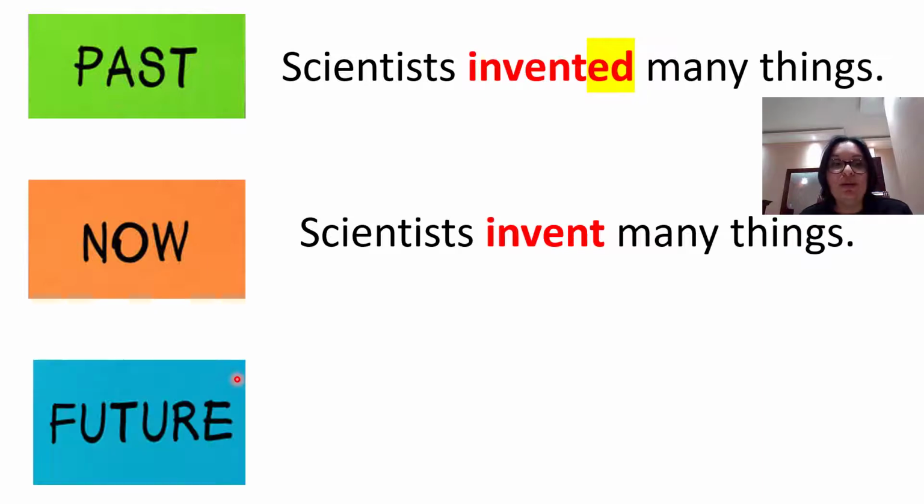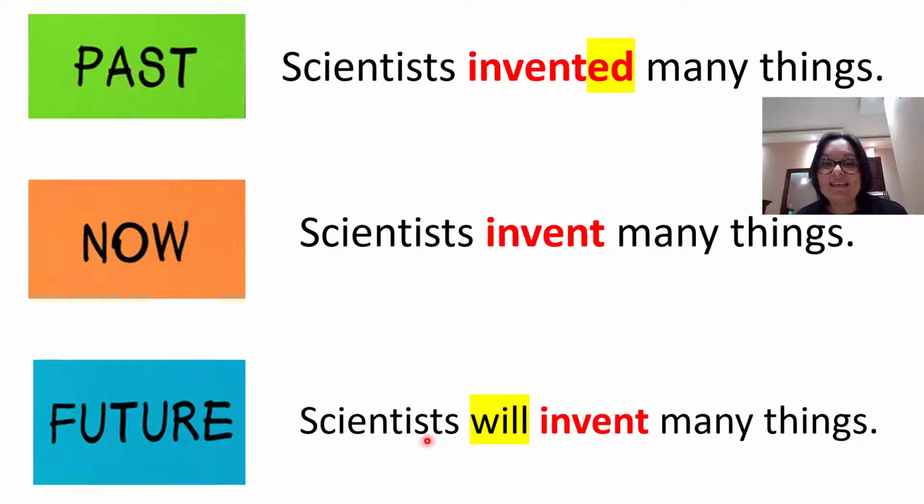And how can we make this sentence in future tense? Do you remember the superhero? We need a superhero to make the future tense. And it's will, that one is the superhero. Scientists will invent many things. So remember past, present, and future tenses.